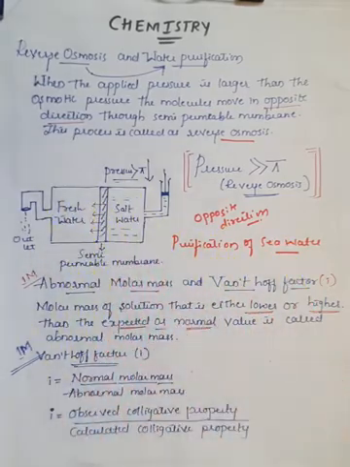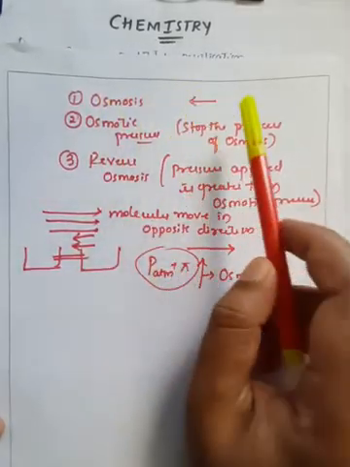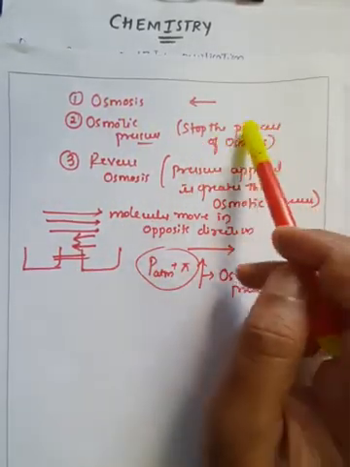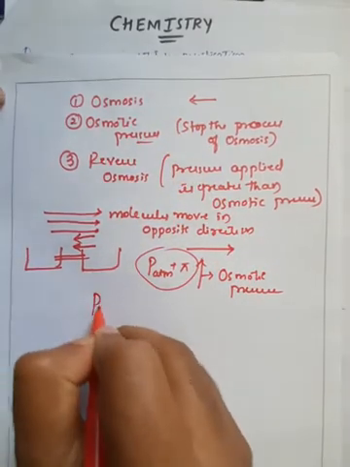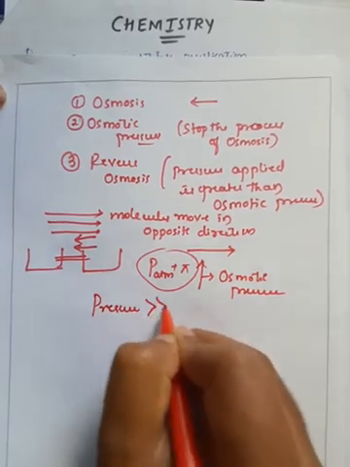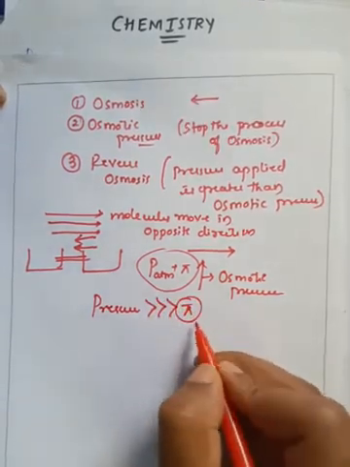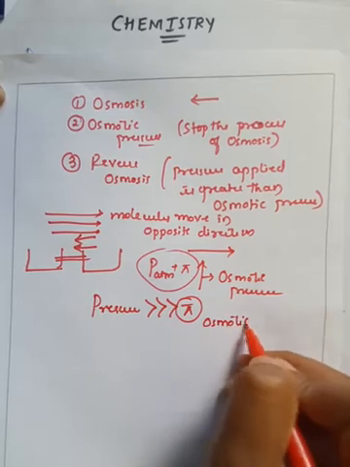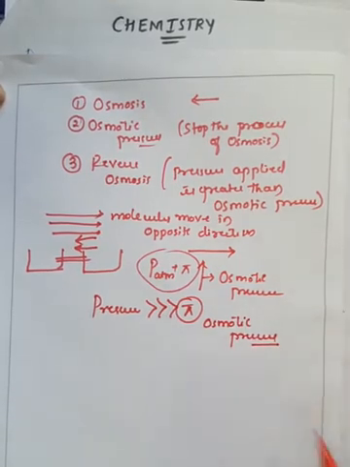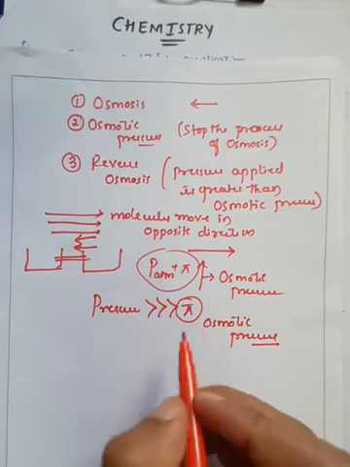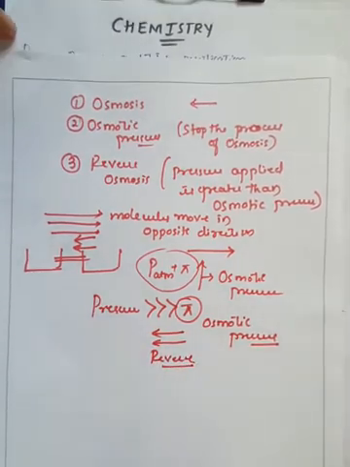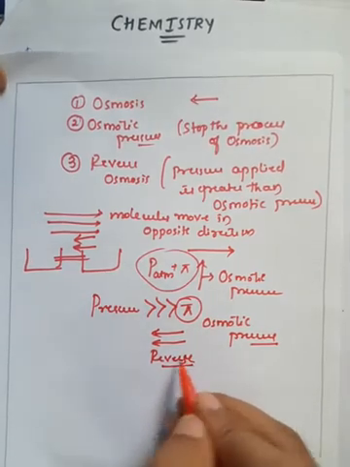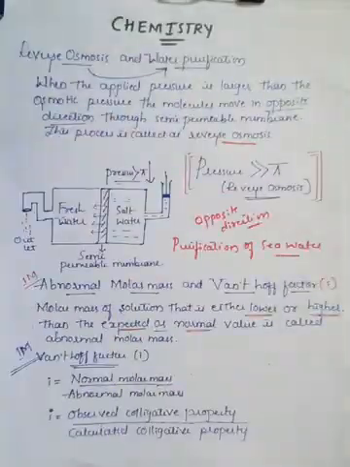of reverse osmosis. Just remember, osmosis is a normal process. Osmotic pressure is the pressure which stops the process of osmosis, and reverse osmosis means whenever you apply a pressure very much greater than pi, that is, the osmotic pressure. So whenever you apply greater pressure than the osmotic pressure, the molecules will move in the reverse direction, and that process is generally called reverse osmosis.